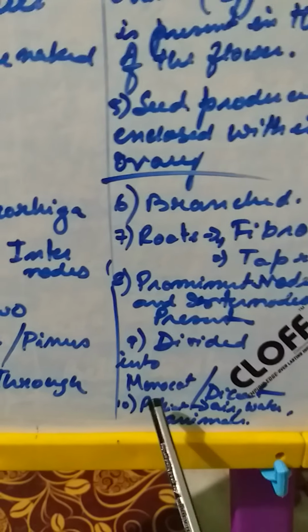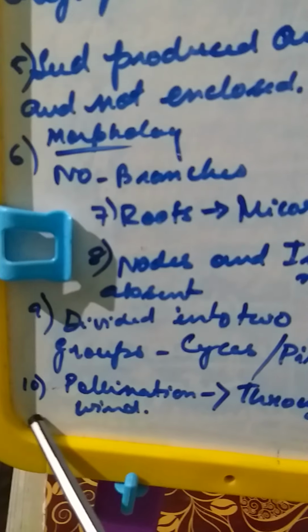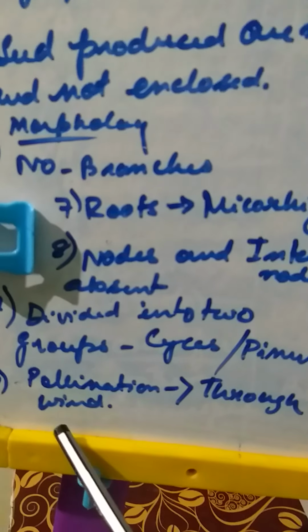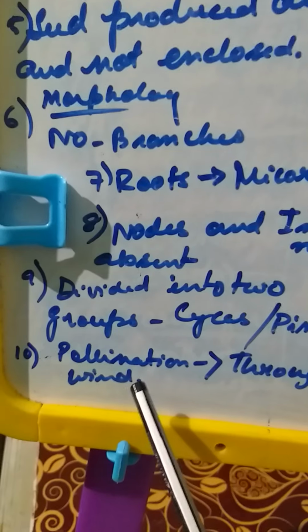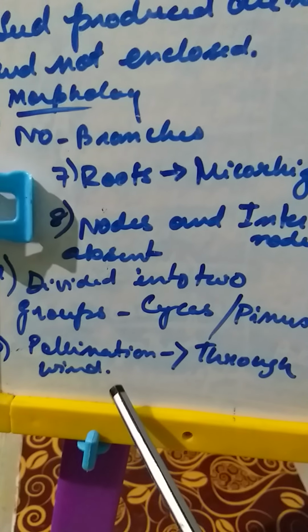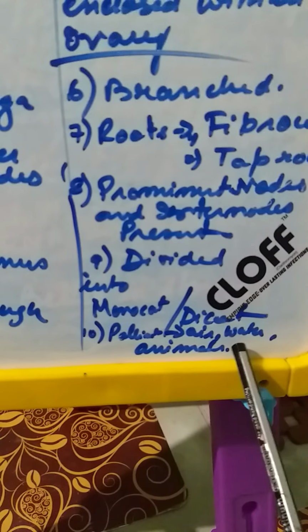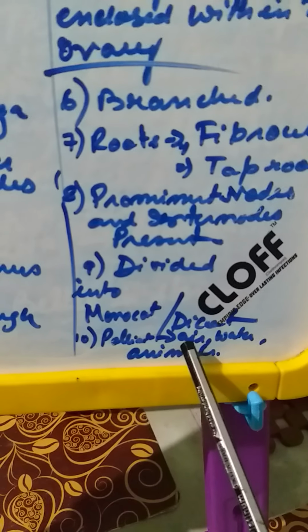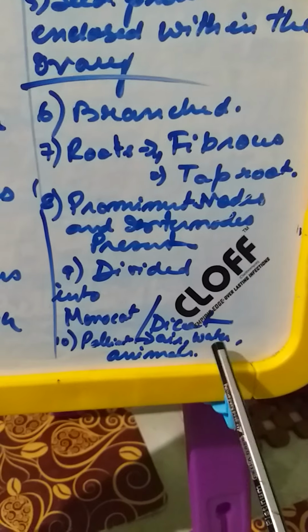Okay, we'll come to the structures later on. Another is pollination. What is pollination? Transfer of pollen from the anther to the ovary is known as pollination, and in gymnosperms it happens through the wind. And in angiosperms there are three different agents: it is either air pollinated, water pollinated, or animal pollinated.